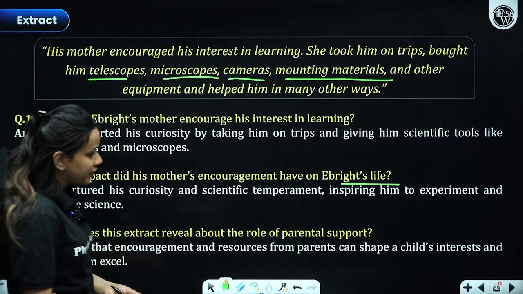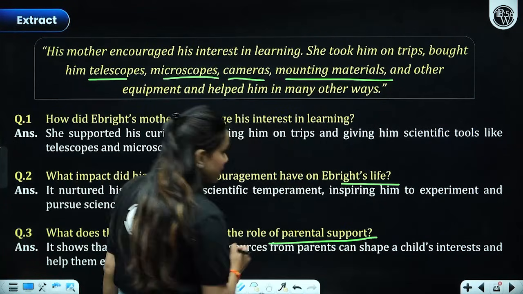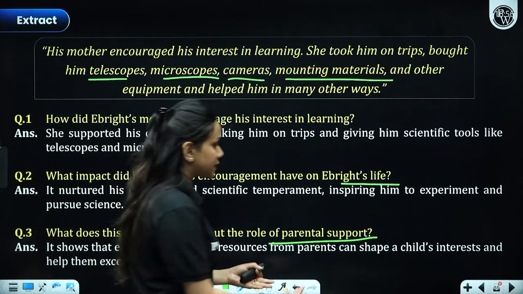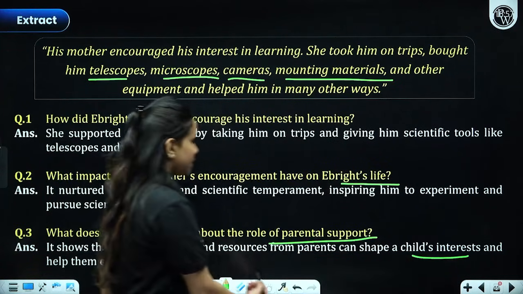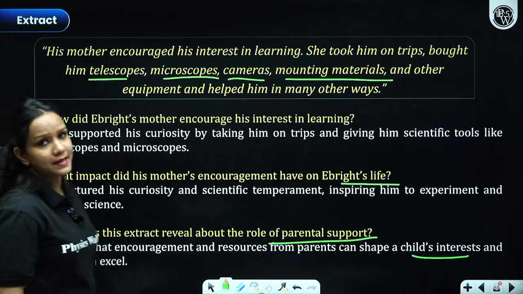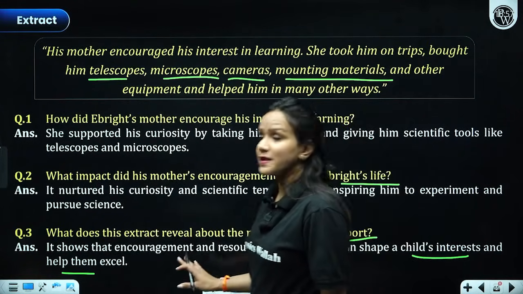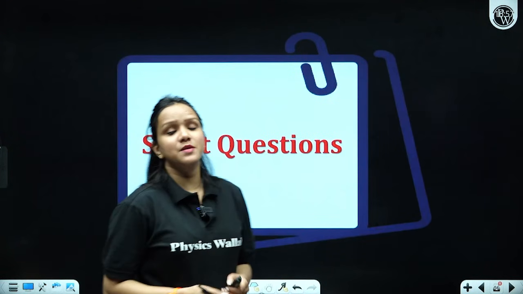What does this extract reveal about the role of parental support? It teaches us a very important lesson: how parental support can enhance learning, help shape a child's interest, and help them excel in life. So I hope you could easily understand these extract based questions. Let's now proceed towards important short questions.